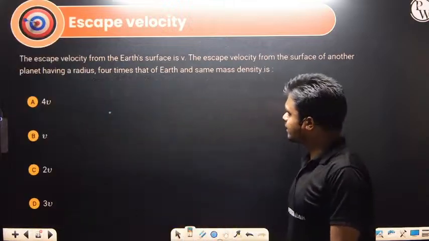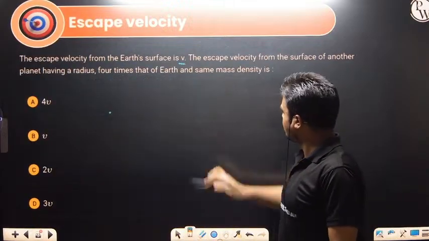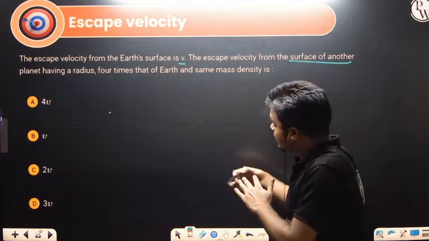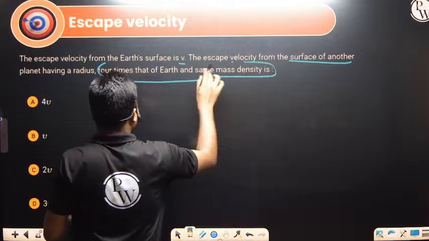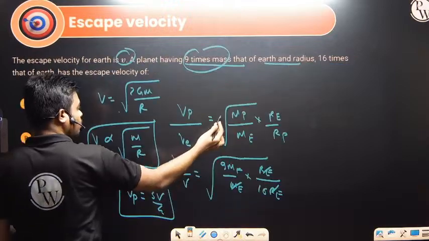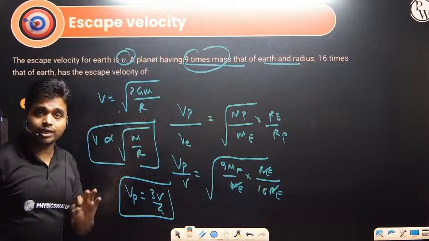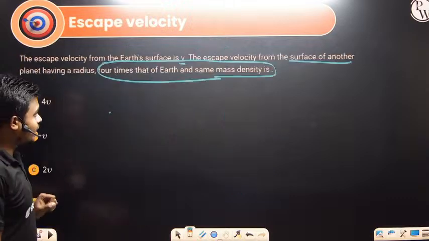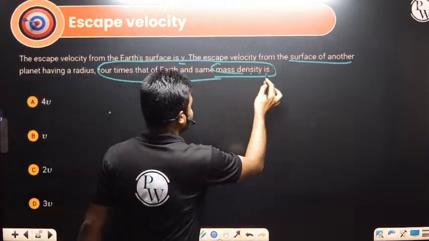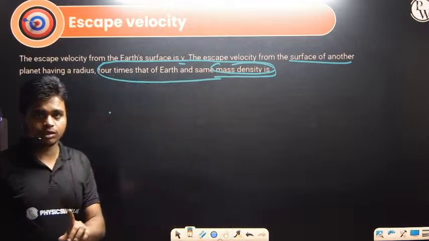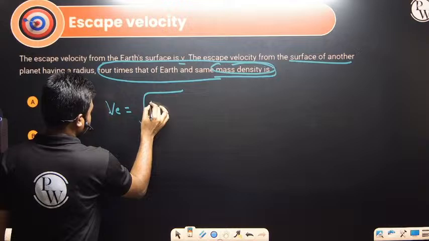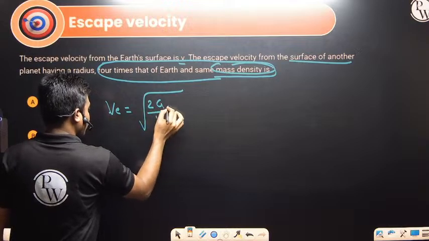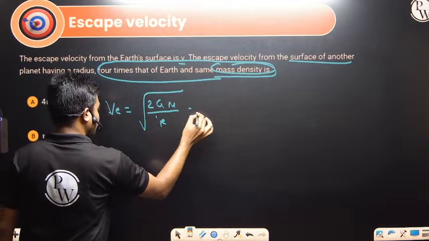This question: the escape velocity from the earth's surface is V. The escape velocity from the surface of another planet having radius 4 times that of the earth and the same mass density. We won't be using the same formula as under root 2GM by r in this case, because they have given in terms of the mass density. So we have to write escape velocity in terms of the mass density. What is escape velocity in terms of the mass density? Under root 2GM by r, right, in terms of the mass density.